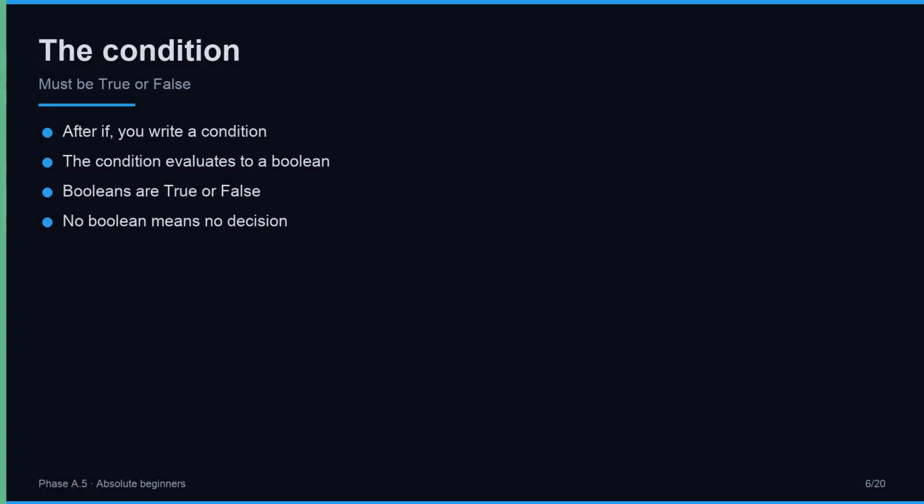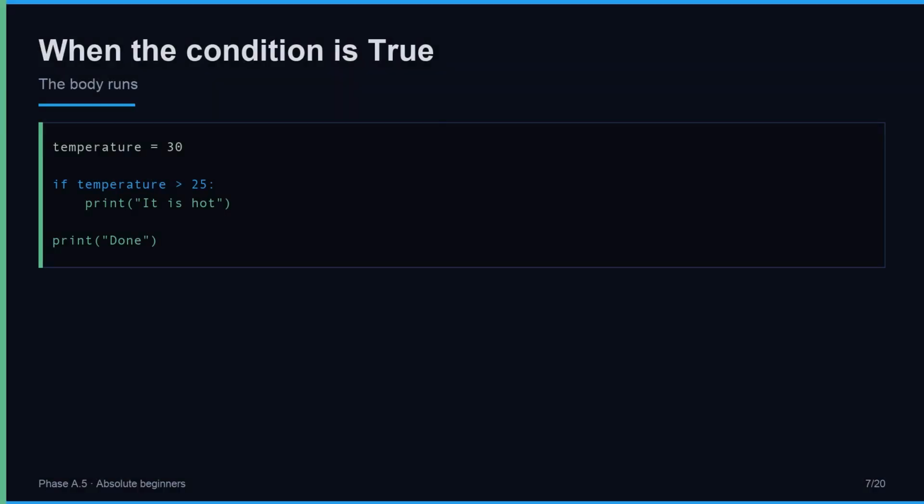After the word if, you write a condition. The condition is any expression that evaluates to true or false. Not a string, not a number, a boolean. Python evaluates the condition once, gets true or false, and that single answer decides what runs. If the answer is true, the body runs. If the answer is false, the body is skipped. Every if in Python comes down to this one question: is the condition true, or is it false? A boolean, every time.